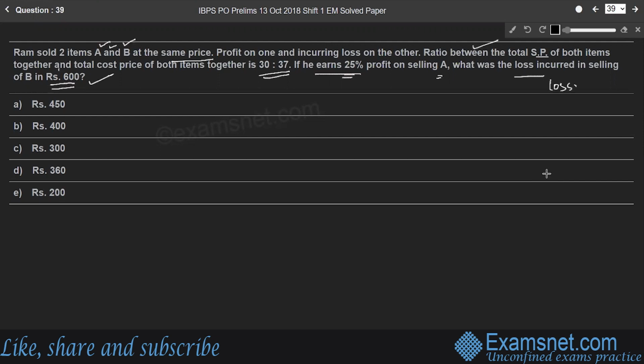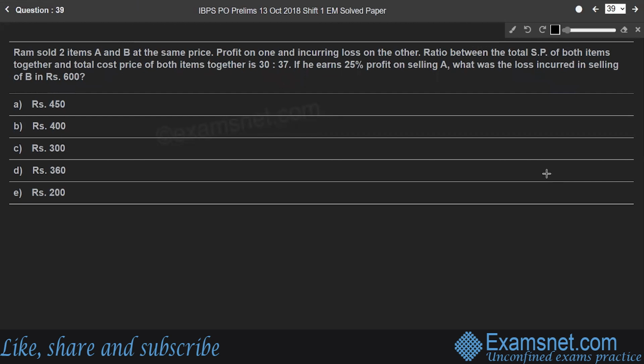And it is also given that the ratio between the total selling price to the total cost price of both items is 30 is to 37, right? So based on this data, let us find the loss on selling B. Let us start step by step.